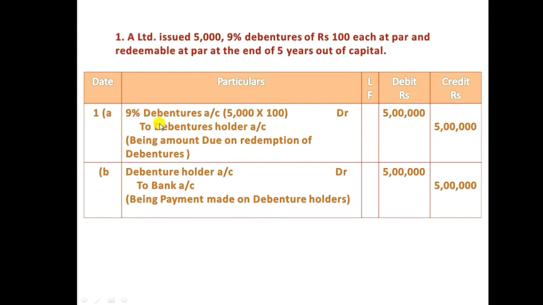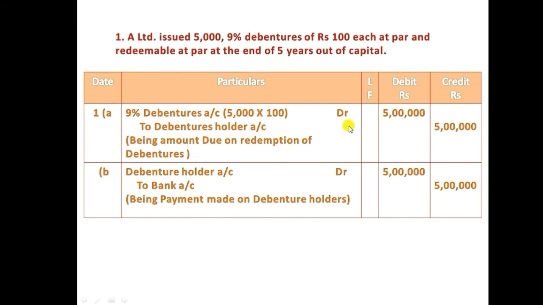So 9% debenture account, 5000 into 100. The number of debentures is 5000 and the rate per debenture is 100. We need to debit 5 lakh rupees and we need to transfer this to the debenture holder account. To debenture holder account is 5 lakh. Here we debited the debenture.